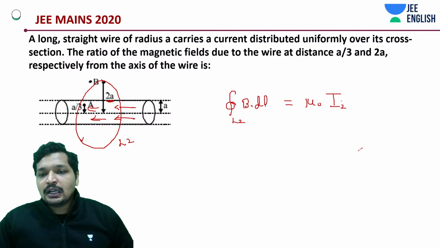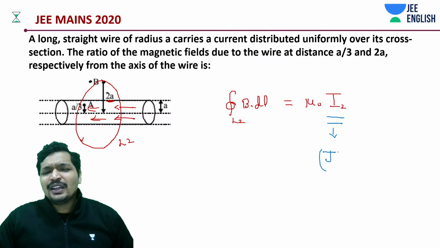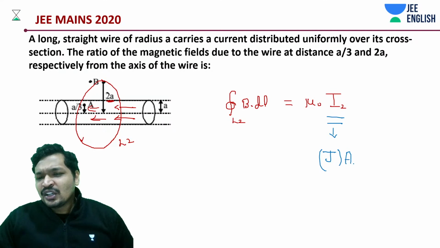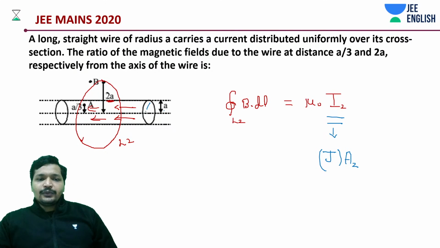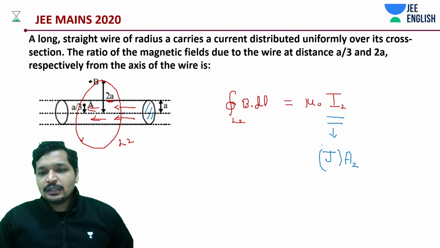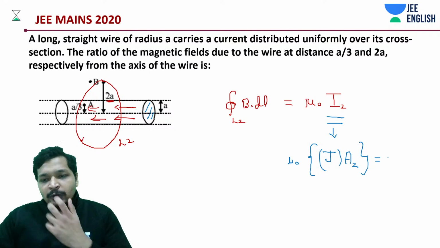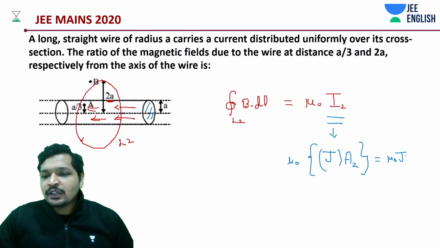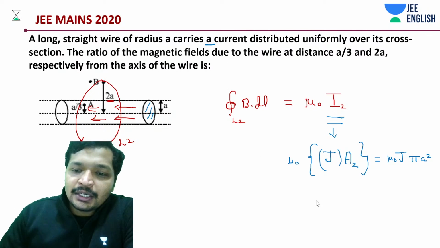If we are going to discuss I2, what is the value of I2? Something like j into a2, right? In this case, what is that a2? A2 is just this a, into that of mu naught. You're getting this total term will be like into mu naught. Continue our equation, and a2 value is how much? Mu naught into j into pi a square, right? Total radius is a. Okay, now let's get on to the next thing.